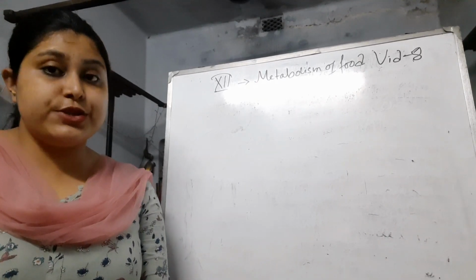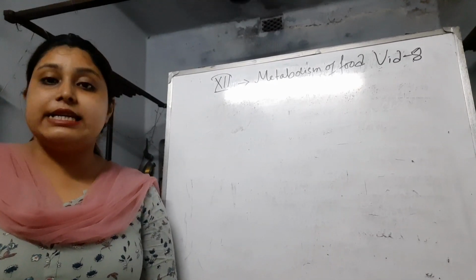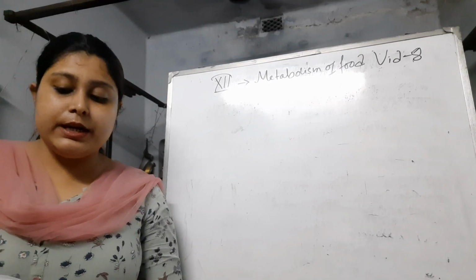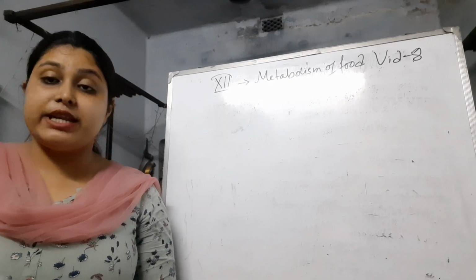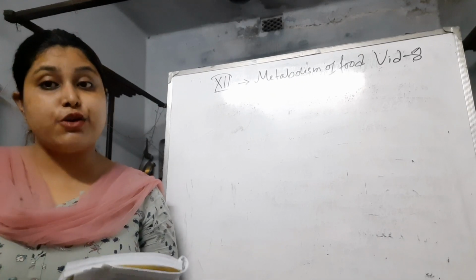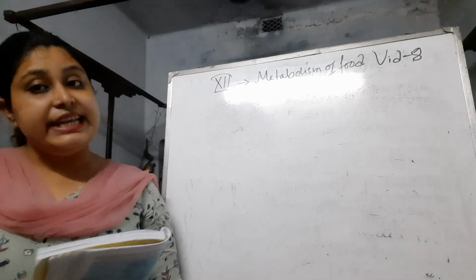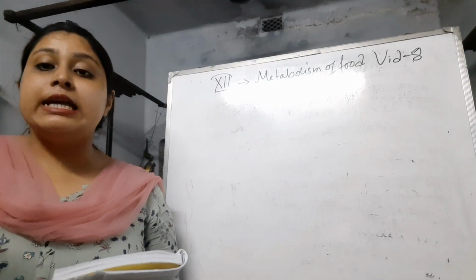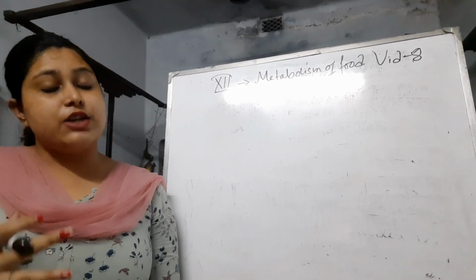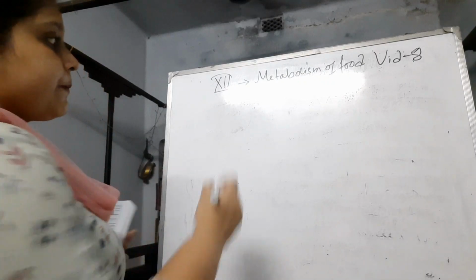It is the nutrition video for the chapter of metabolism of the food, and it is video number 8. In the previous video we learned about glycogenesis, that is glycogen production or glycogen storage, and how it can be produced and stored in our liver and the muscle. In this video we are going to discuss just the opposite of it, that is glycogenolysis.